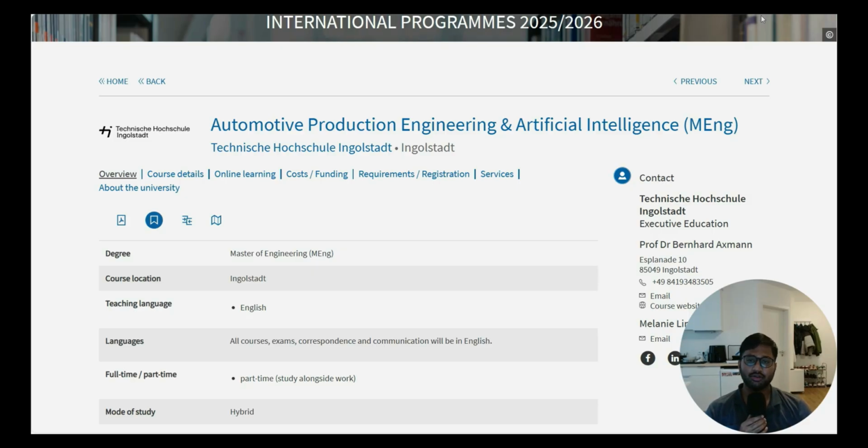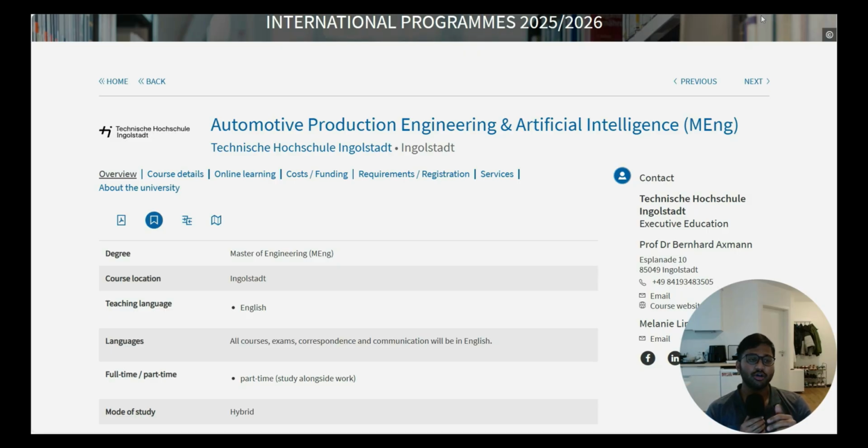In the previous video, you already know we did the requirement analysis of Automotive Production Engineering Artificial Intelligence for TH Ingolstadt, and we got to know that it is a part-time course and it is only available for people who are already working, so that they can also do part-time masters, and people who are also from India can come here and use this as a part-time opportunity to study, and also they can work with this student hours, so you can also play around and think around.